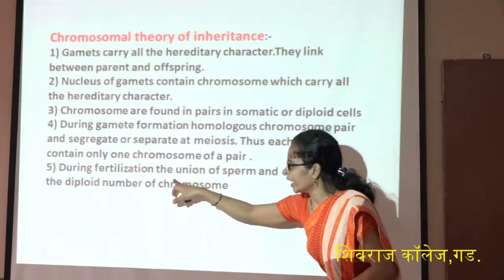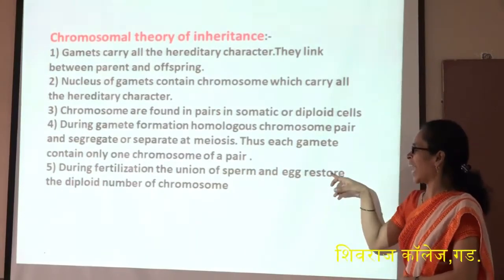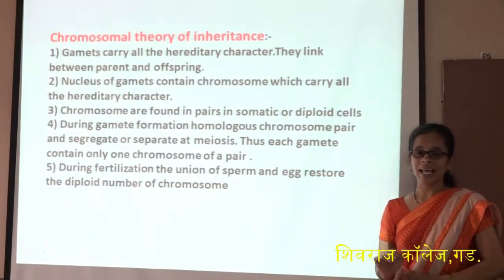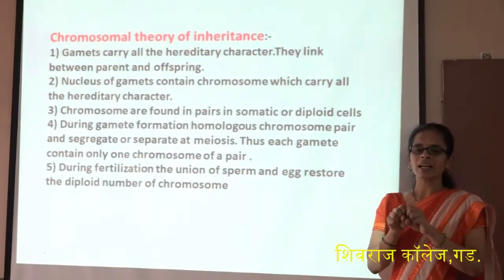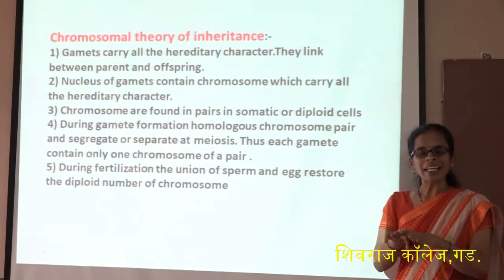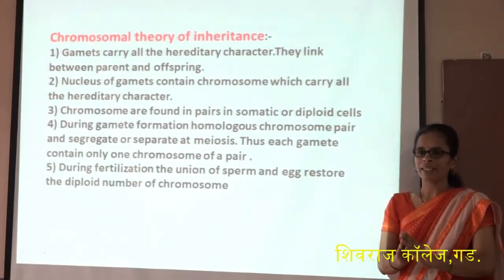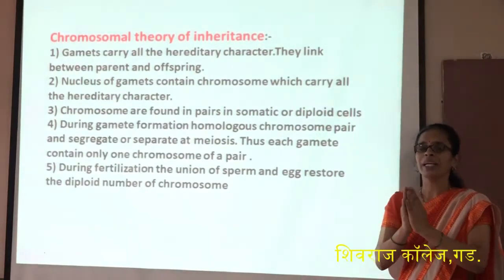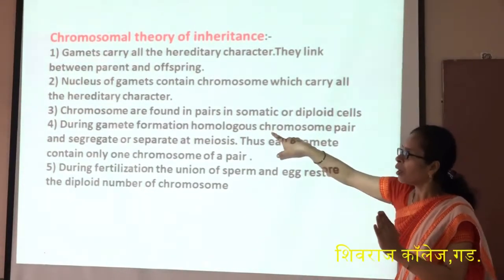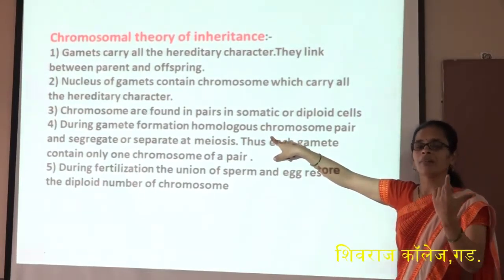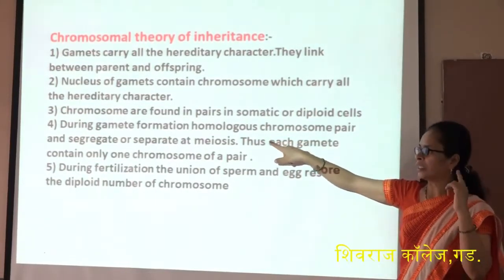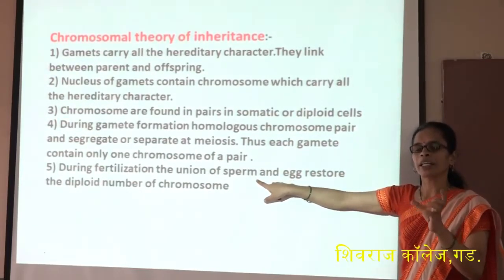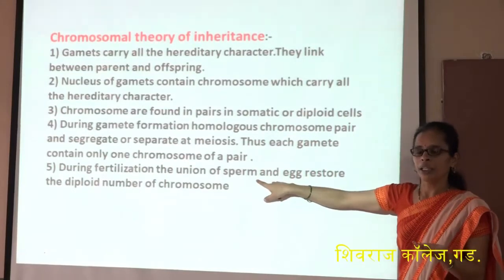Next, during fertilization, the union of the sperm and egg restores the diploid number of chromosomes. The theory says that when fertilization takes place between the two gametes, it again maintains the diploid condition. In meiosis, the cell is converted from the diploid to the haploid condition, but during fertilization, this haploid condition is again converted into the diploid condition.